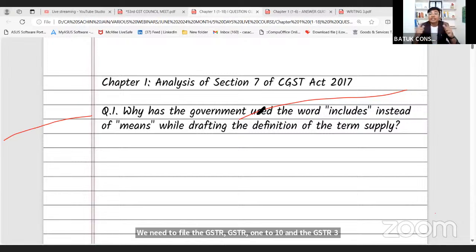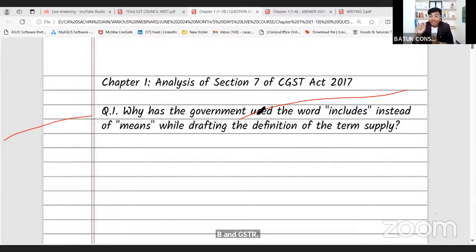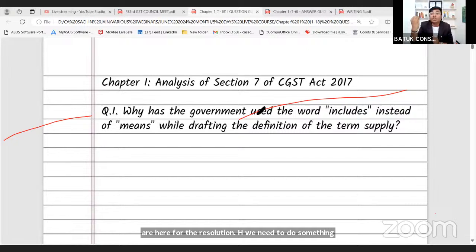Sir, we are not here for the reconciliation. Okay, we are here for the resolution. Hence, we need to do something specific for our client. We need to provide certain extraordinary consultancy. Hence, this particular course is there.